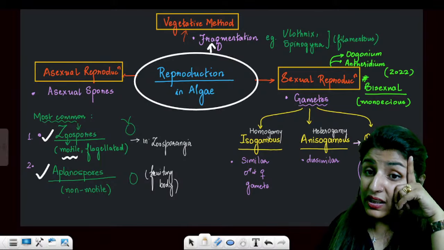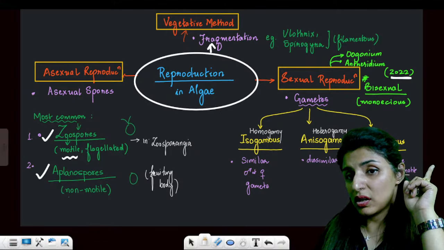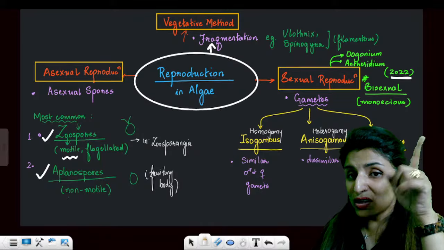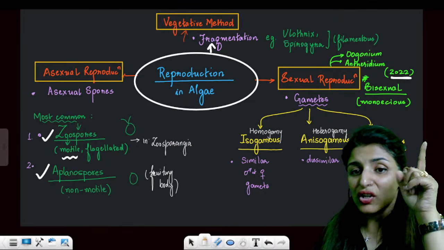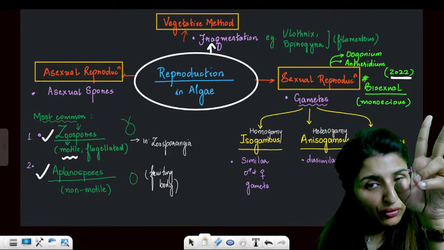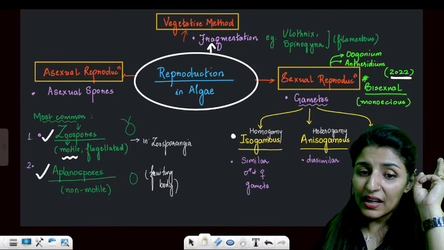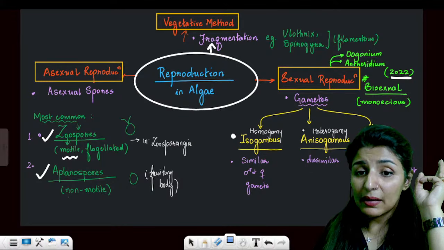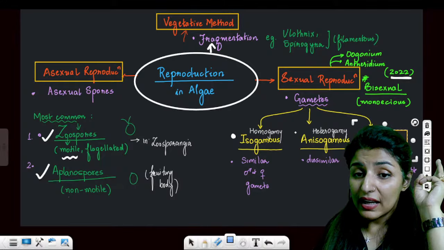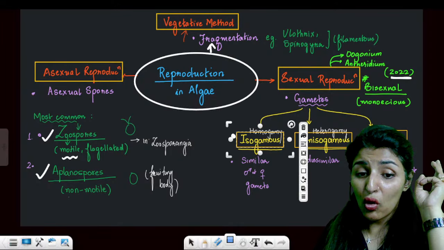Sexual reproduction. Now, see, they are all bisexual. First of all, this is a 2022 question. The sexuality of algae is bisexual, it is monoecious. Now, in sexual reproduction, you will see gamete formation. Gametes can be of three different types. It can be isogamous, it can be anisogamous, and it can be oogamous. See, anisogamous is also known as heterogamy, isogamy is also known as homogamy.